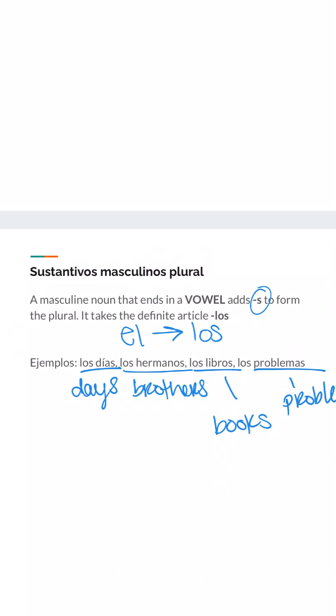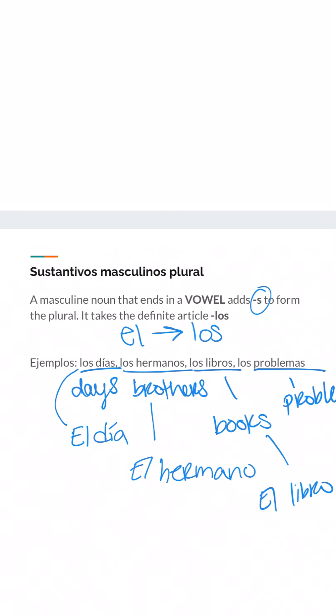Okay, so if I wanted to take any of these words back to the singular form, let's walk through that process together. Los días. If I want to go back to singular, I'm going to change that definite article back to the singular form of el. And then I'm going to take that noun, días, take off the S, and then I have día, el día. For los hermanos, I do the exact same. This los becomes el, and hermanos simply drops the S. Same thing for los libros. It becomes el libro if I wanted to make it singular, and los problemas become el problema.